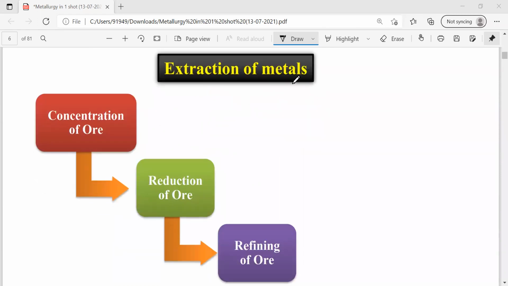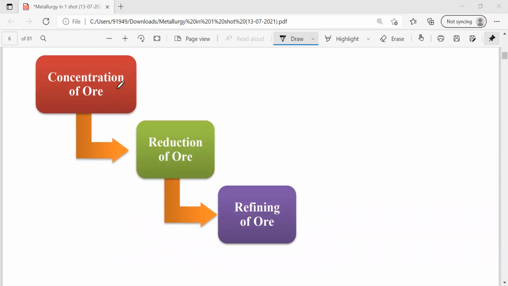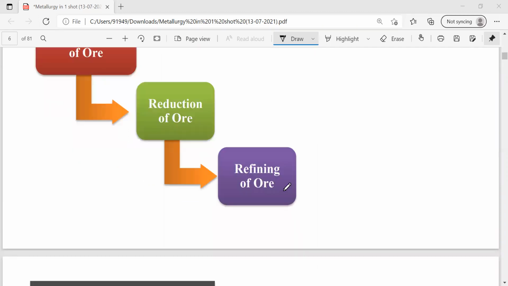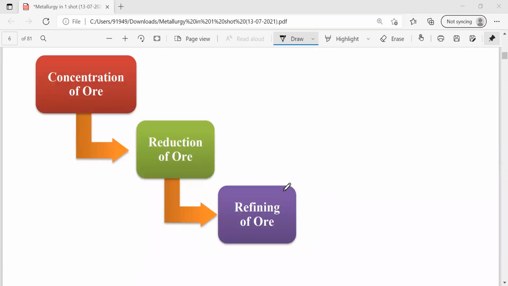During the extraction of metal from any ore, several steps are there. The first step is ore concentration. Ore concentration means removal of gangue particles or the removal of matrix from the ore. After concentrating the ore, the second step is reduction of ore. After reduction of ore, it is the refining. So a total of 3 steps are involved in the extraction of metals from the ores.